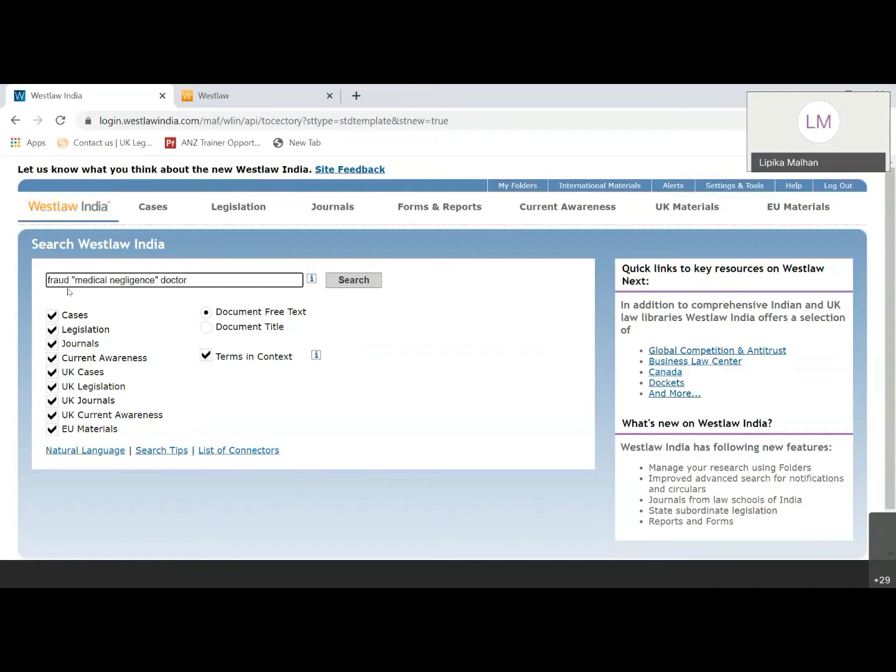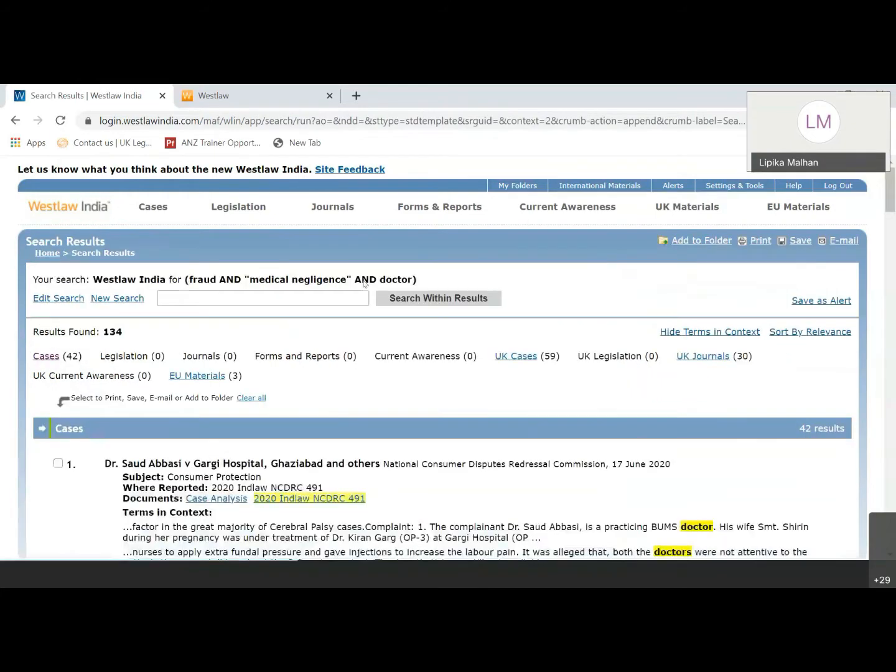So I've typed in fraud, "medical negligence" in quotation marks because I wanted it to be one phrase, and then doctor. And I'm searching across all these 3 jurisdictions. I'll click on search here. So these are the results which I have got. On top, you can find cases here, which is Indian cases, 42 in number. Then you have UK cases, UK journals, and European Union material results, which are given here.